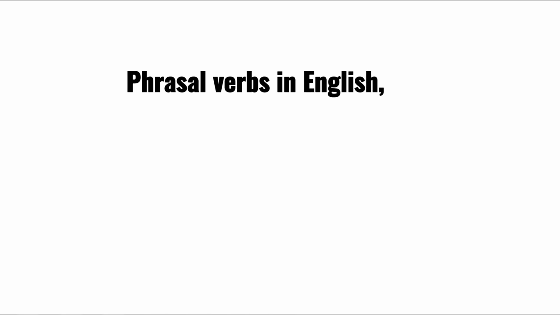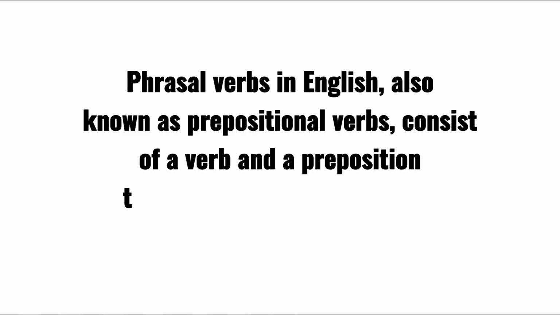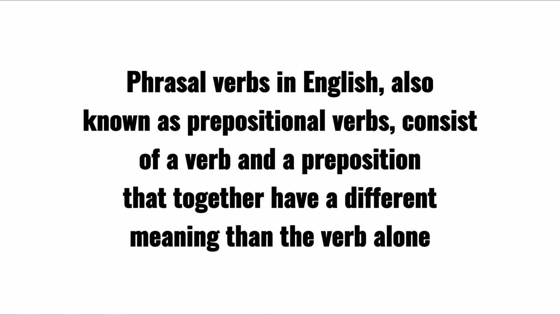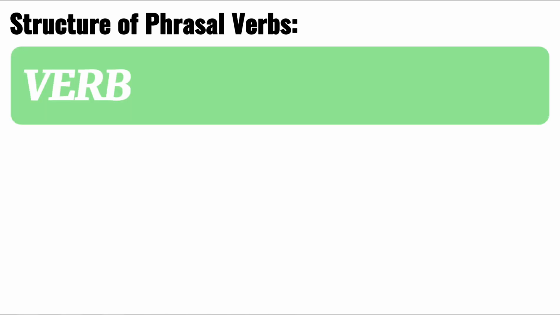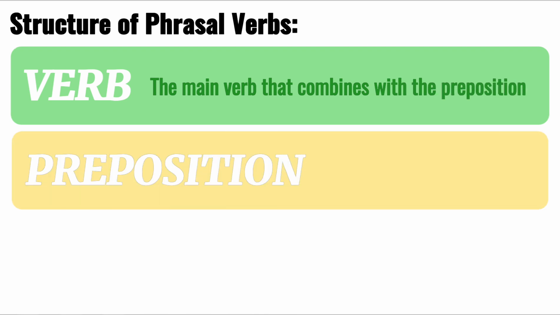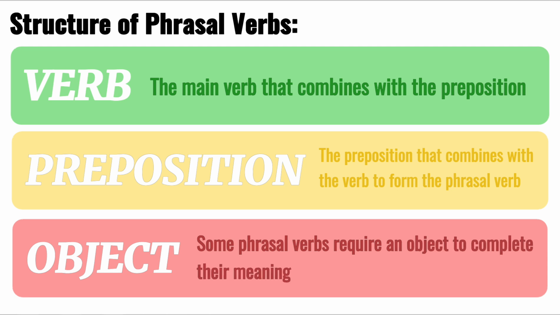Phrasal verbs in English, also known as prepositional verbs, consist of a verb and a preposition that together have a different meaning than the verb alone. The general structure of phrasal verbs in English: first, we have the verb, the main verb that combines with the preposition. Then we have the preposition that combines with the verb to form the phrasal verb, and then the object. Some phrasal verbs require an object to complete their meaning.